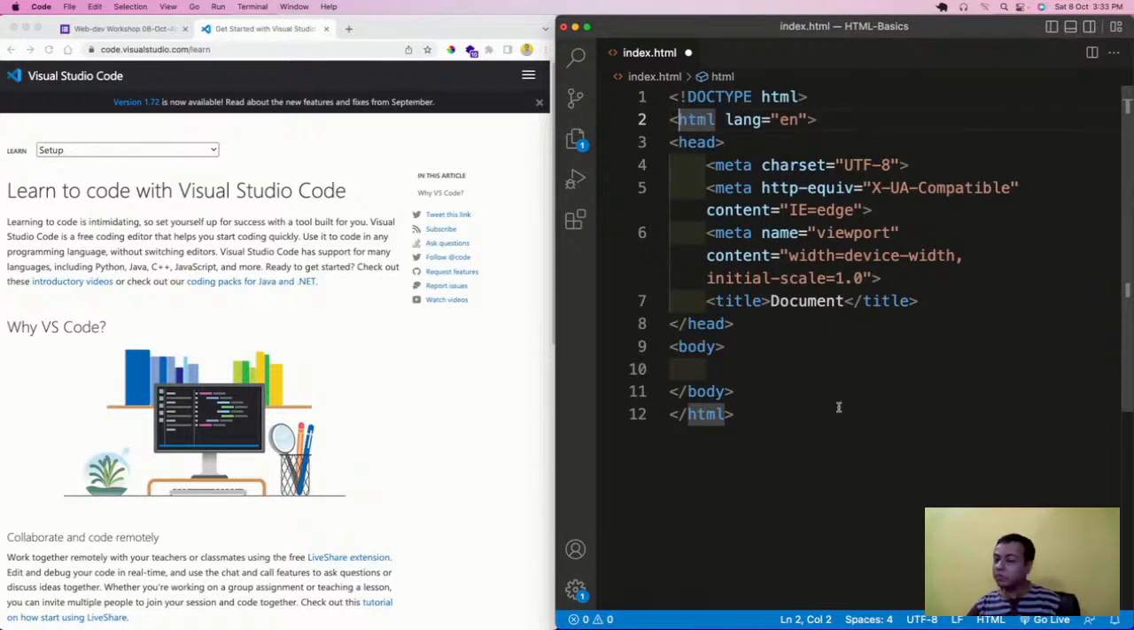HTML has got a head and a body. So there are two children. Head and body are the two children. So inside the head, what happens? Inside the head, a lot of things related to the website are there.